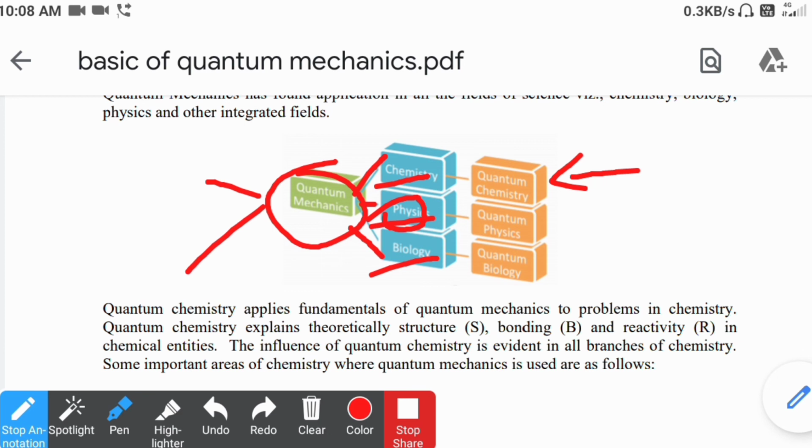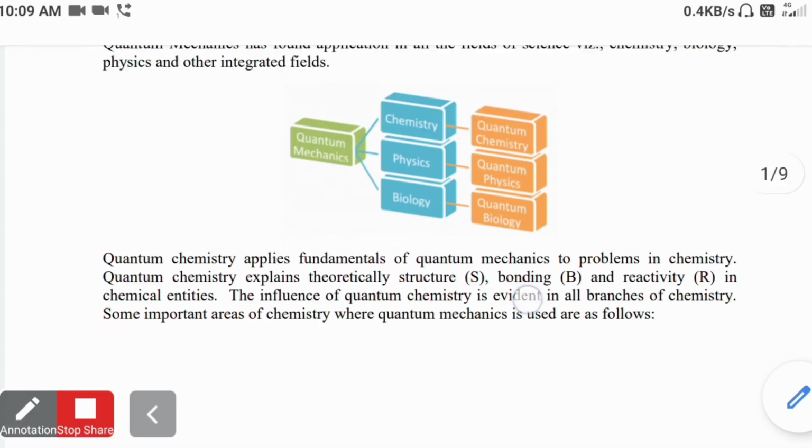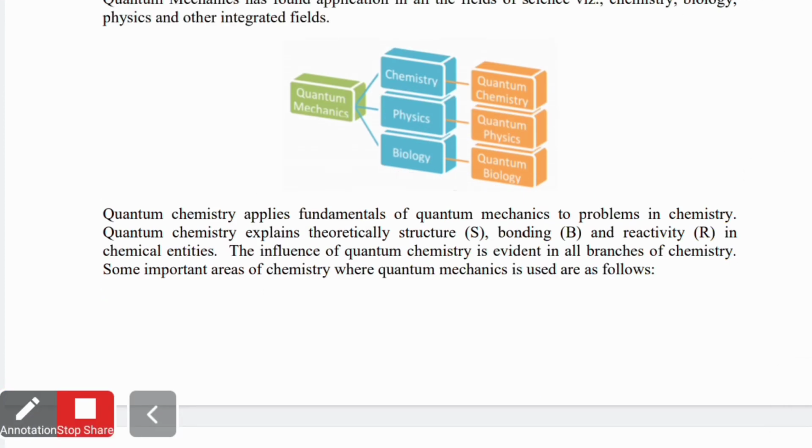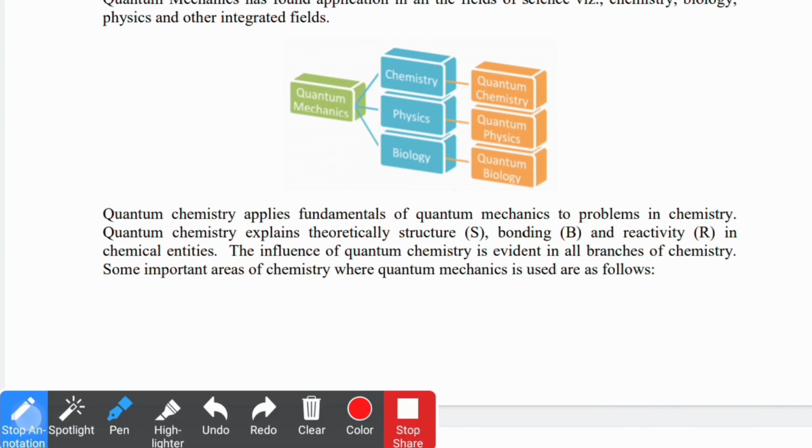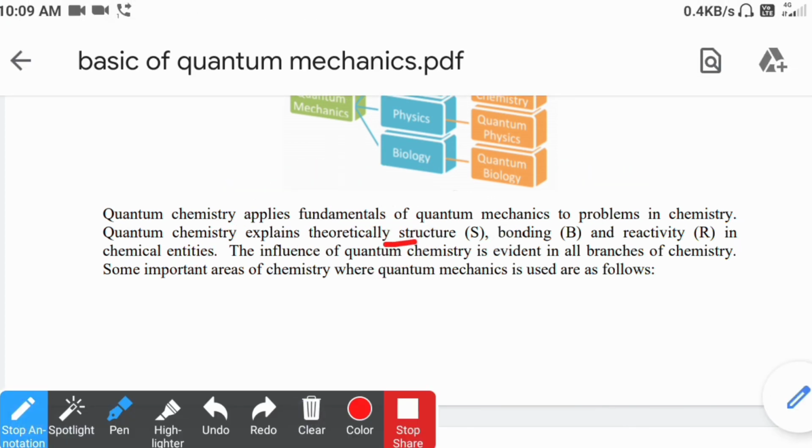Chemistry is nothing but quantum chemistry. Various spectroscopic methods or emission spectra of a particular atom or molecule can be explained using quantum chemistry. Quantum biology is a new phenomenon. Quantum chemistry is applicable to the fundamental problems of chemistry, as it can theoretically explain the structure, bonding and reactivity of a particular molecule.